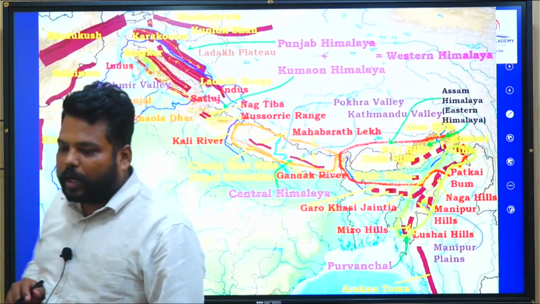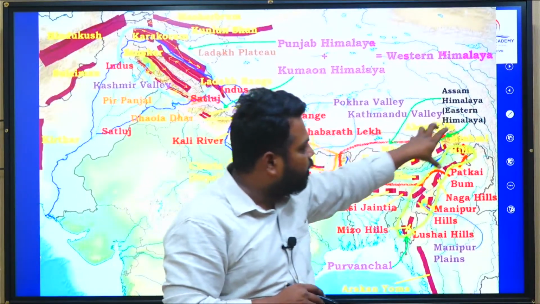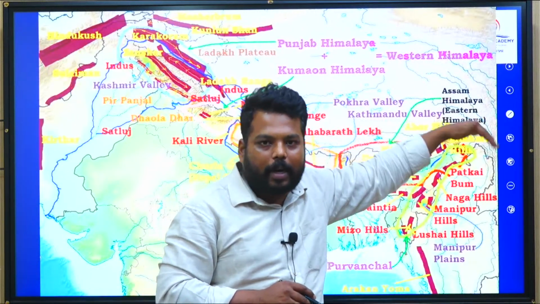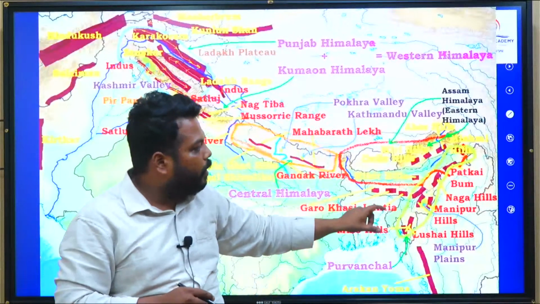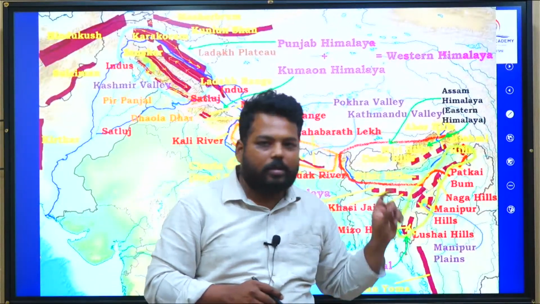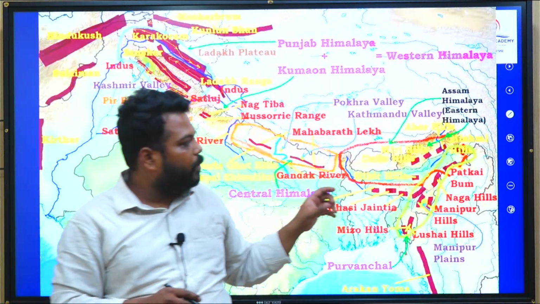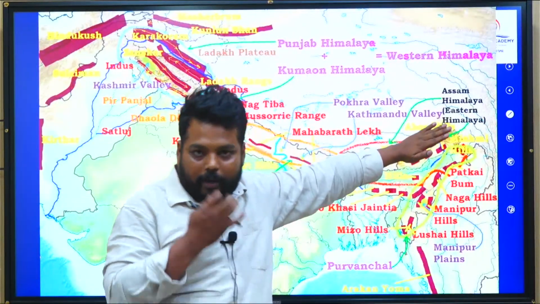The Himalayas extend up to Namcha Barwa. After Namcha Barwa, they have a hairpin bend, a syntaxial bend, which gives us certain hills called Purvanchals. These Purvanchals are called by different names. Please do remember them.